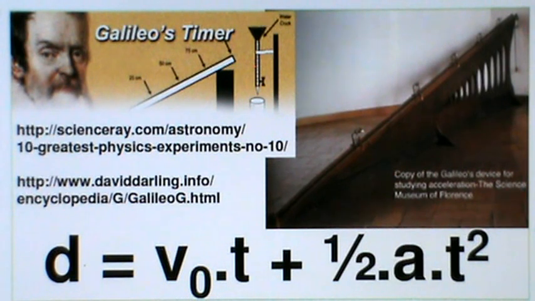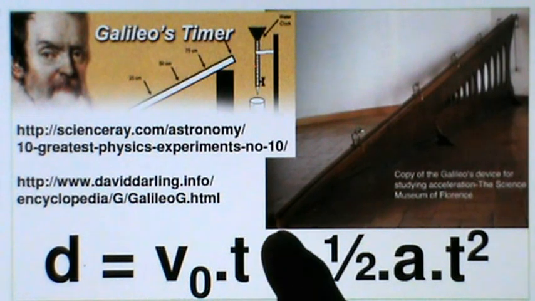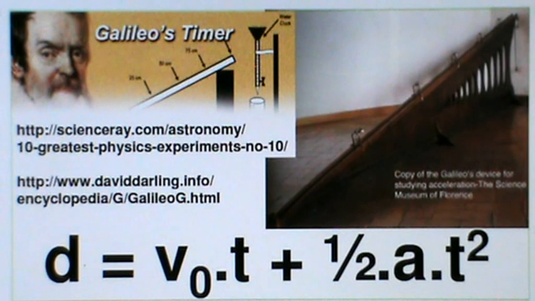Now we will see the second thing that we can learn from the dimensional analysis. When Galileo studied the accelerated motion of an object, he was using a track like this. And with the help of the dropping water, he measured the time.